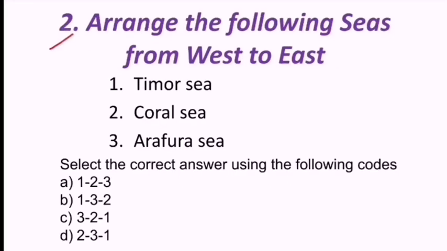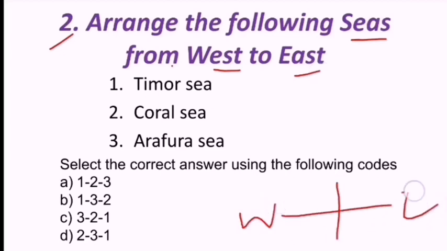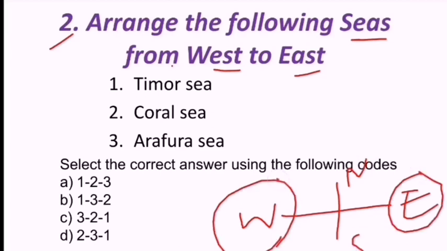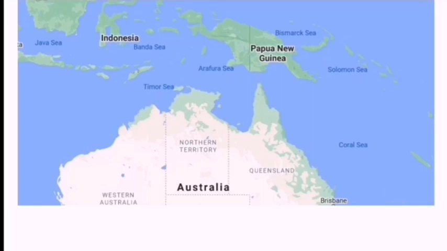Next question reads, arrange the following seas from west to east. If you see the sides like this is west, this is east, north and south. West to east, from this side to this side. Timor Sea, Coral Sea, Arafura Sea. Timor, Coral, Arafura. Look at the map. Timor, Arafura, Coral.